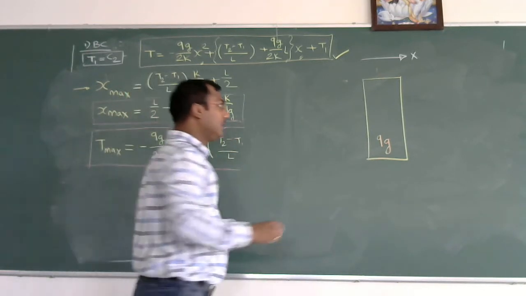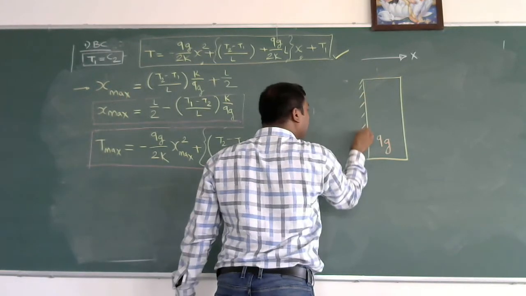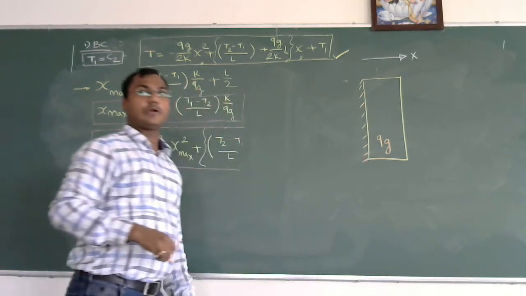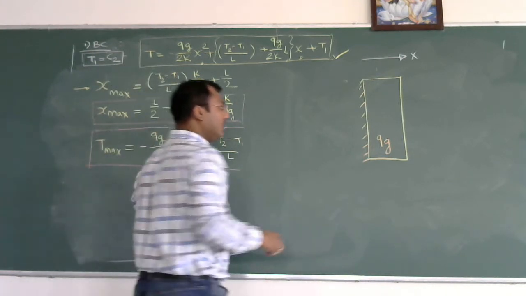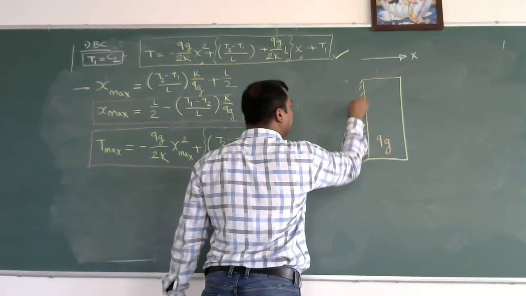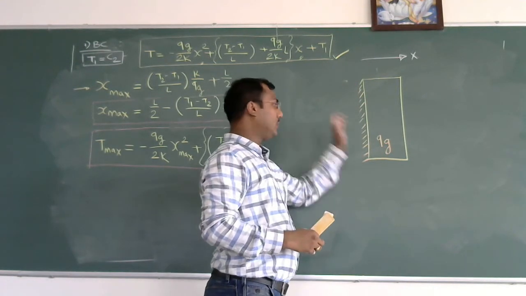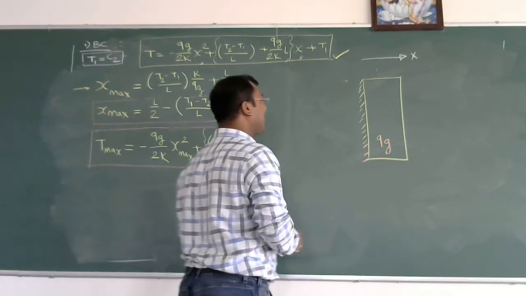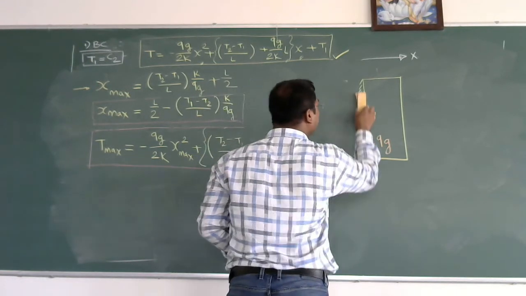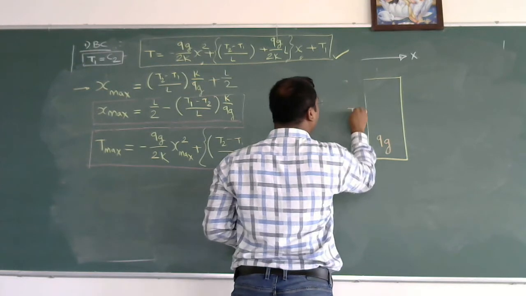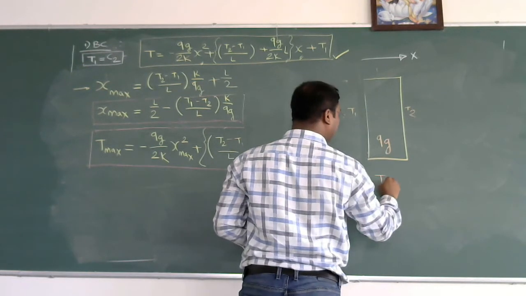Case number 1, if this surface is insulated, then definitely you will get the maximum temperature at the insulated boundary. So you need to change your boundary condition. Case number 2, that T1 is equal to T2.